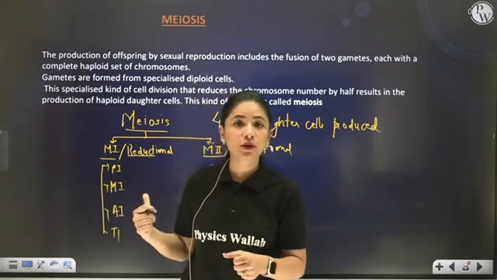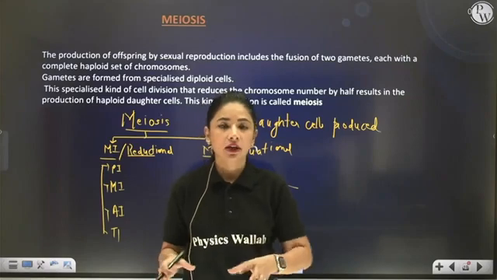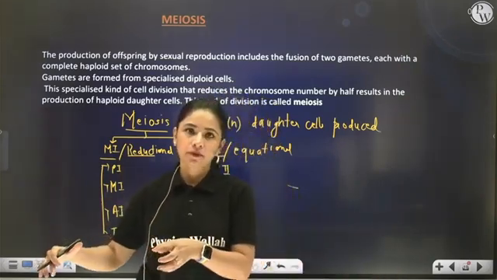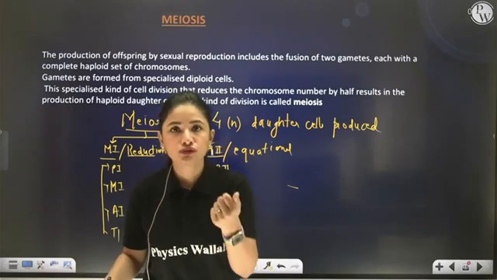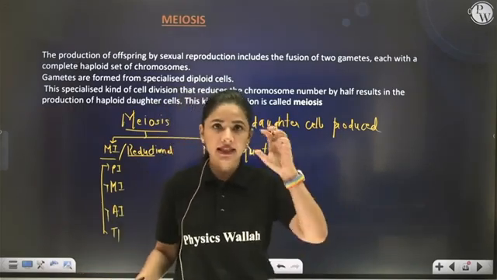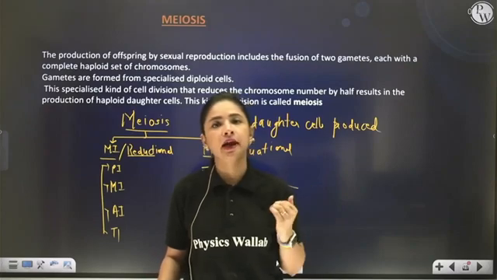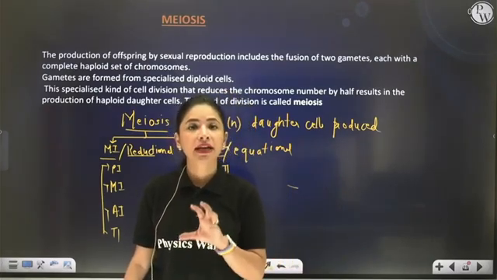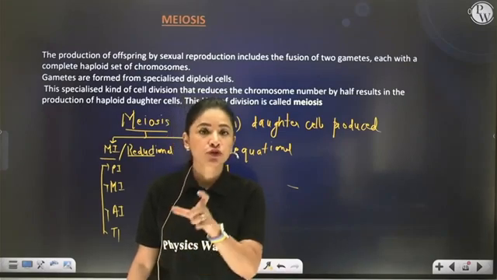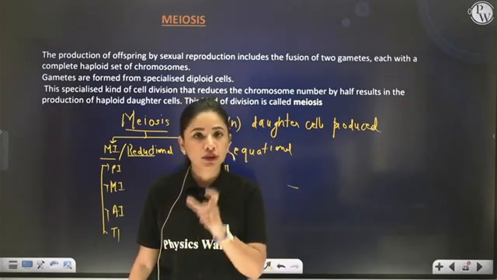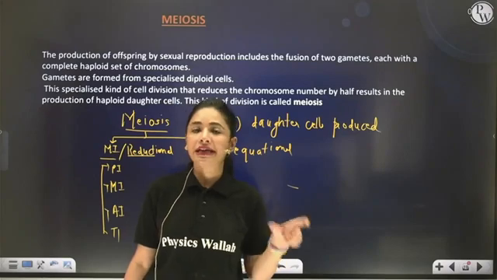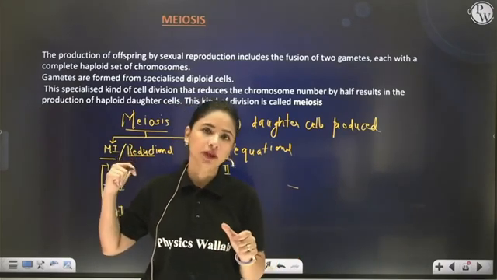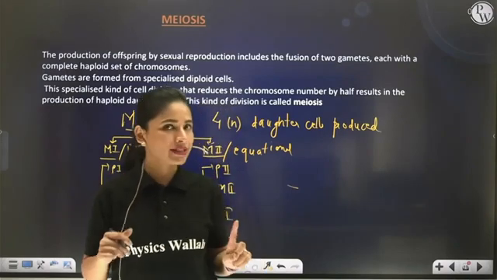This meiosis process helps in switching from diploid stage to haploid stage. In our ovaries, in our testes, the cells on maturity undergo meiosis to produce haploid sperm and haploid egg. So production of gametes during sexual reproduction in higher organisms is done with the help of meiosis. So I hope the first point is clear.